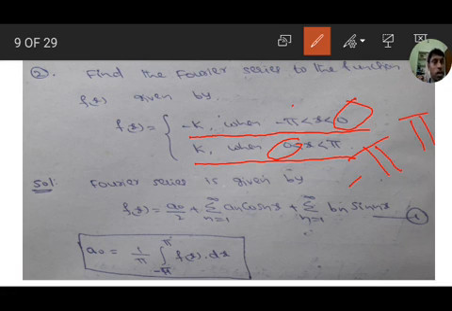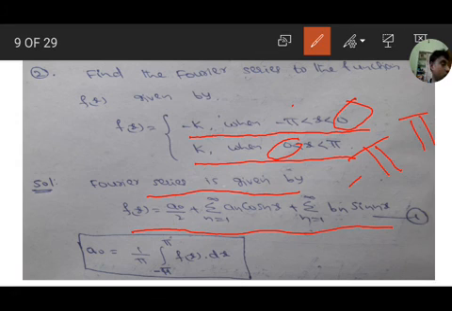So we have to divide the integration while calculating a naught, an, bn. While calculating these values, divide the integration and calculate it. So the Fourier series is given by the function f of x equals a naught by 2 plus sigma n equals 1 to infinity an into cos nx plus sigma n equals 1 to infinity bn into sin nx, where a naught equals 1 by pi integration minus pi to pi f of x dx, because totally the function is defined on minus pi to pi.